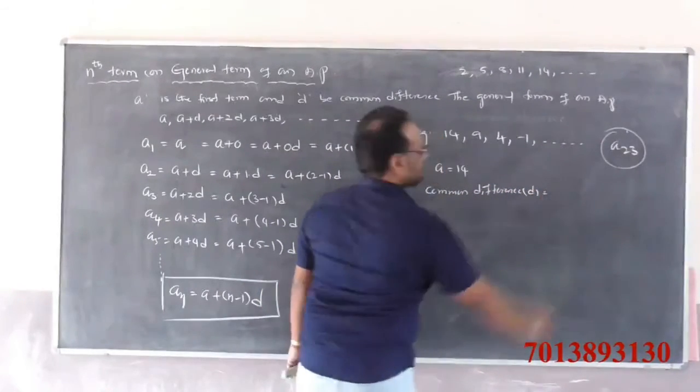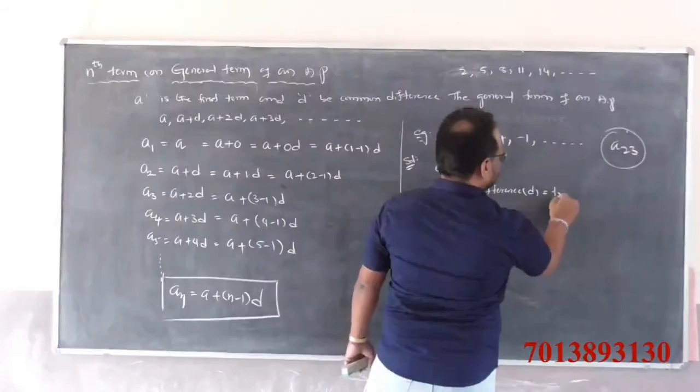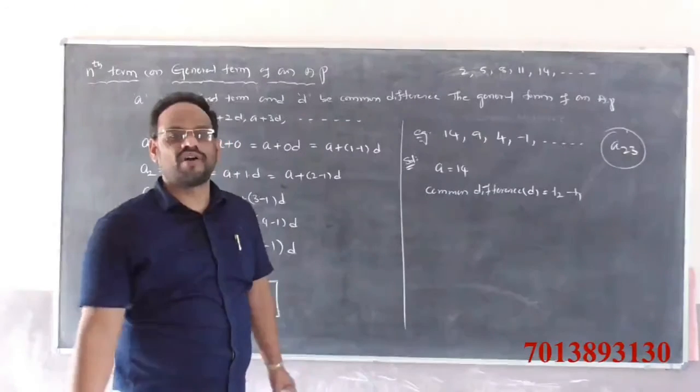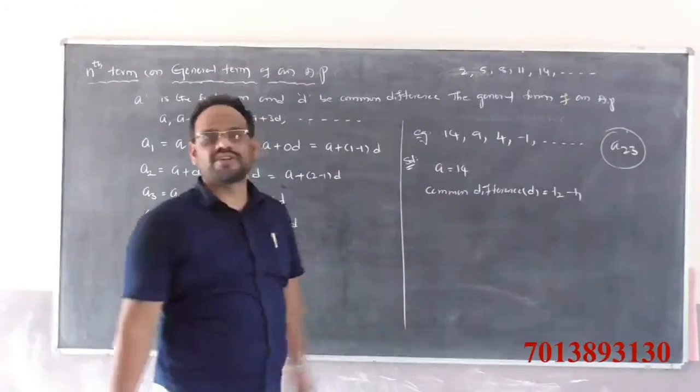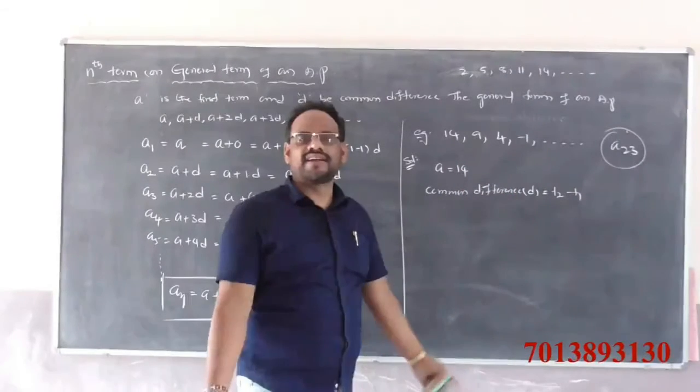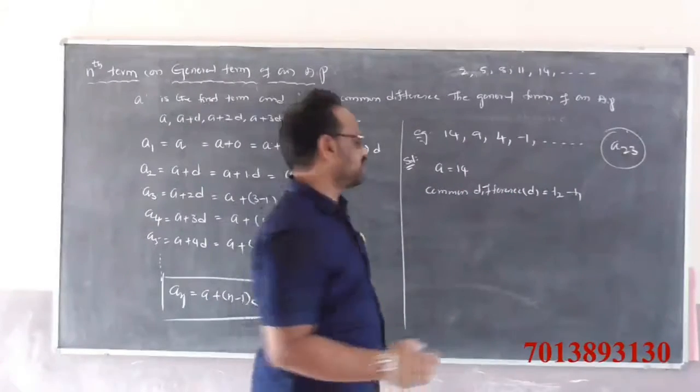Common difference d is denoted by T2 minus T1. The difference between any two consecutive terms is called the common difference. So d is equal to T2 minus T1, or T3 minus T2, or T4 minus T3, or Tn minus Tn minus 1.